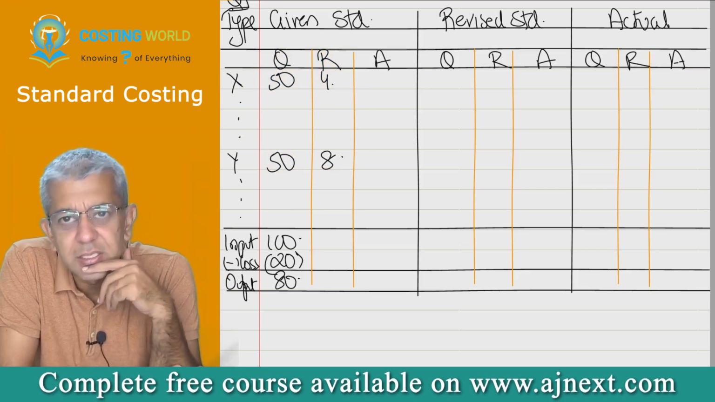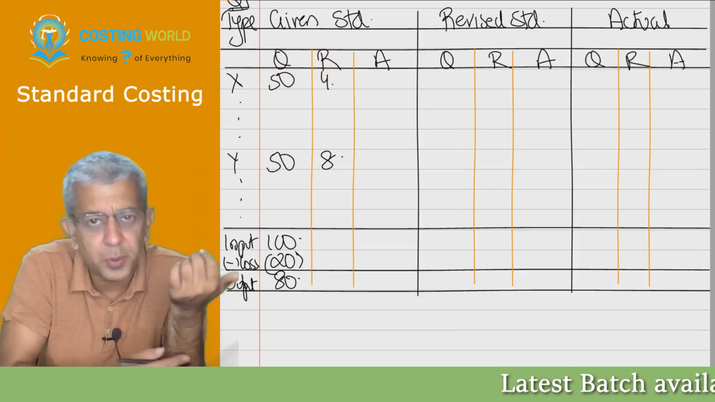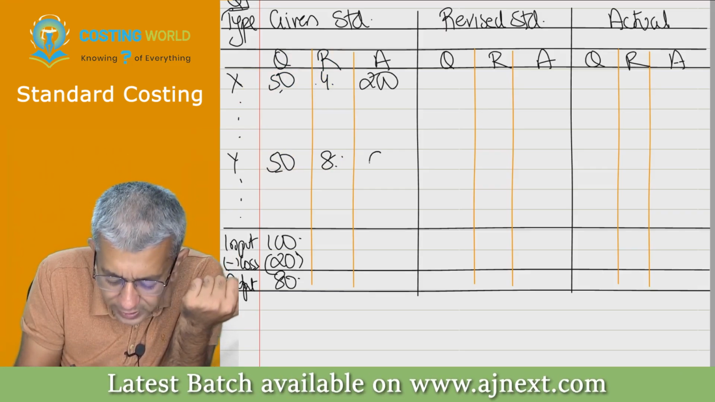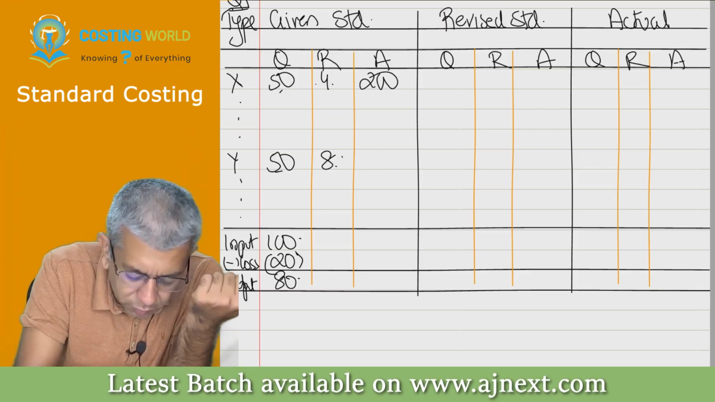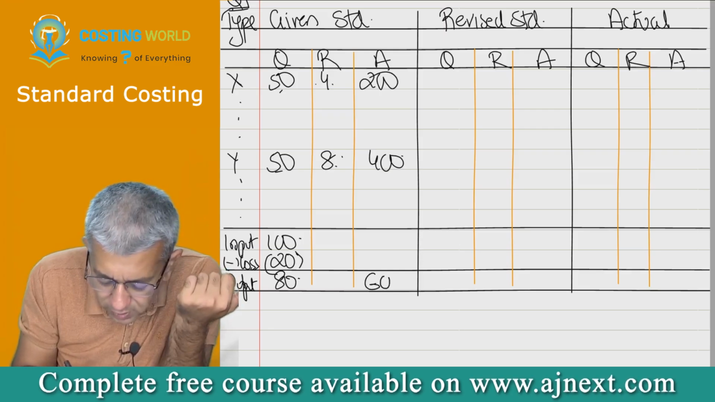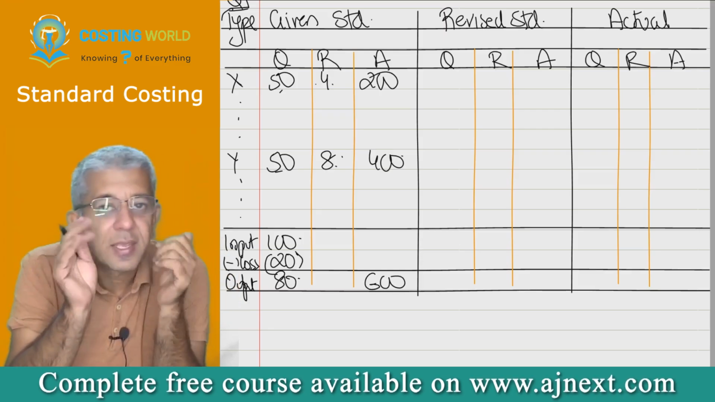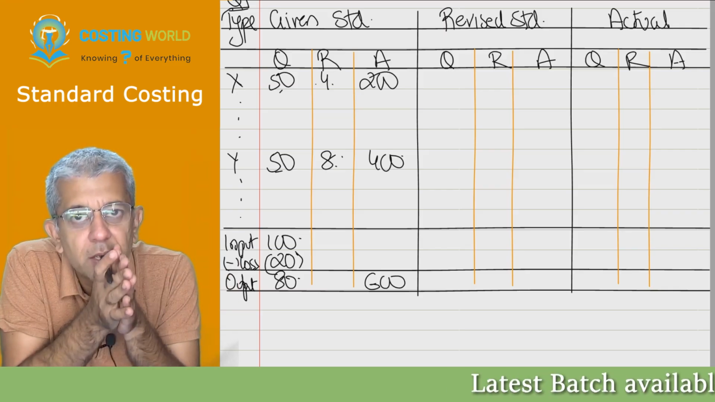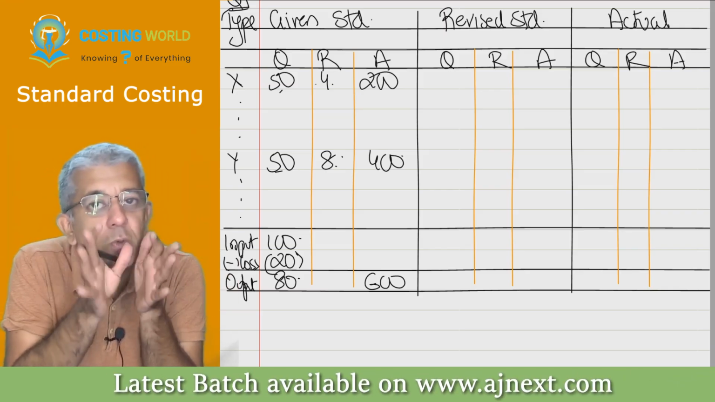I, as the chairman or as the CEO, started to be doing this. 15 into 4, 200. 15 into 8, 600. Sorry, 15 into 4, 15 into 8, 400. Add it up, this will give me 600. Okay. Can we say 600 should be my material cost? Tell me, for producing how much output?